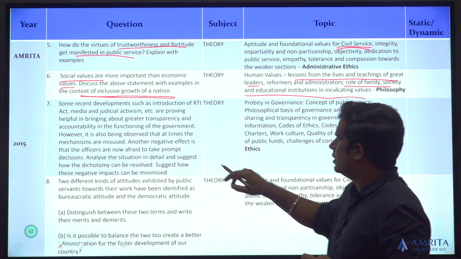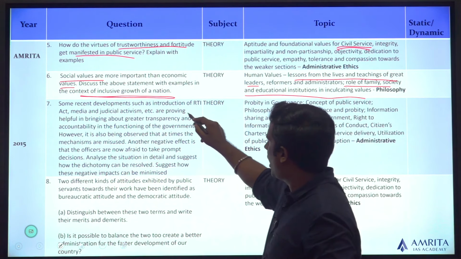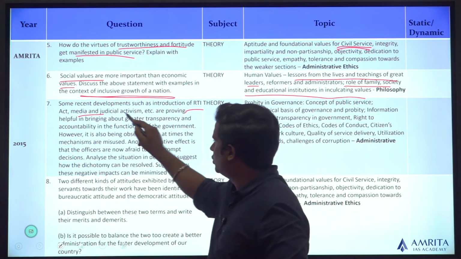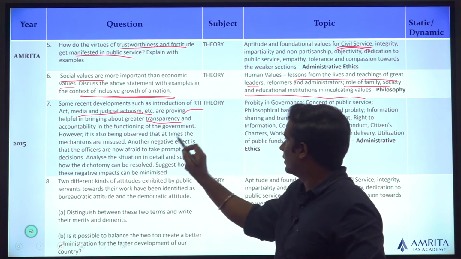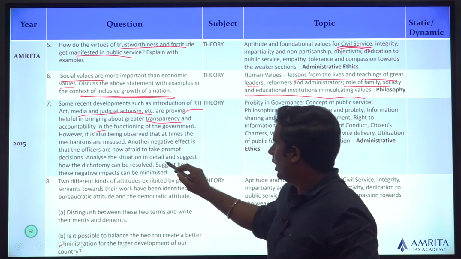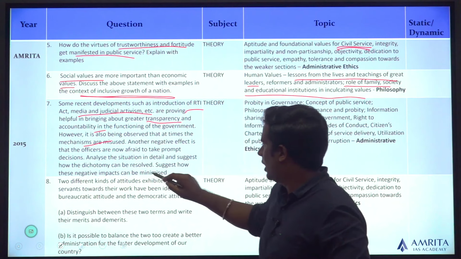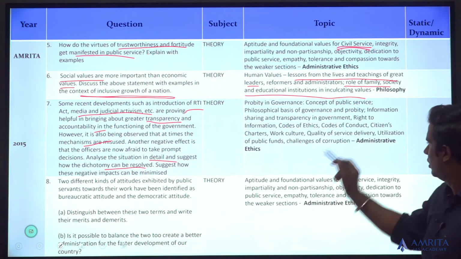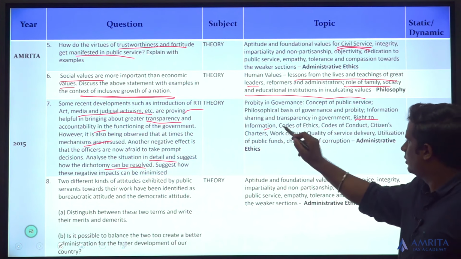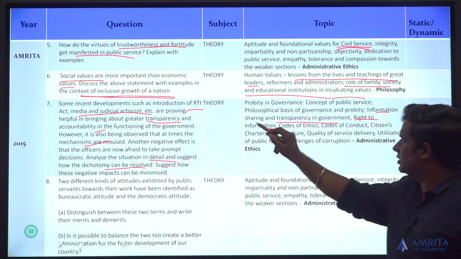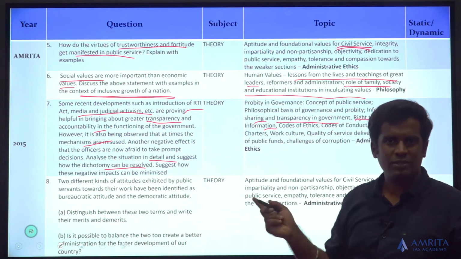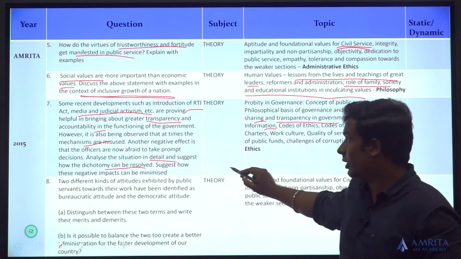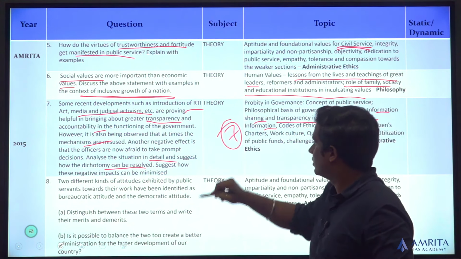That is important. Some recent developments such as introduction of RTI, media and judicial activism are proving helpful in bringing about greater transparency and accountability, and at certain times they are misused. Analyze the situation, suggest how the dichotomy can be reversed. So in short, RTI, transparency in government, information sharing. That's again topic number 7 in your syllabus.